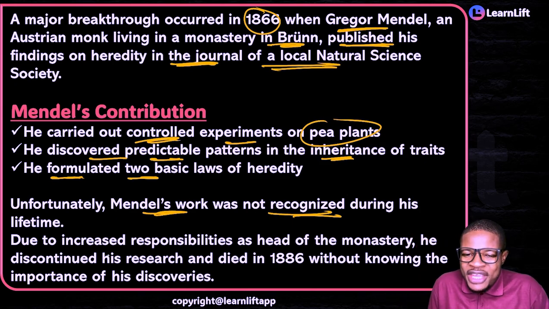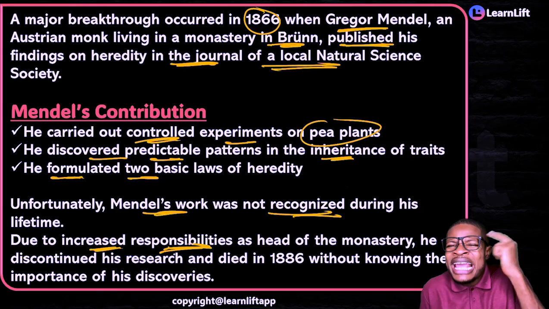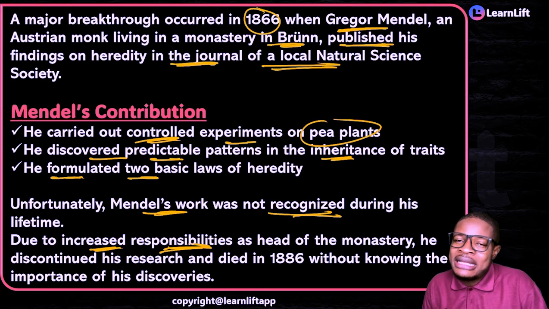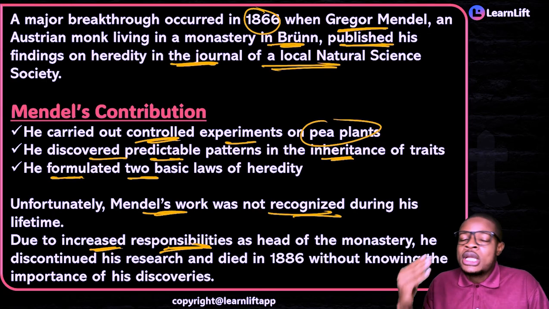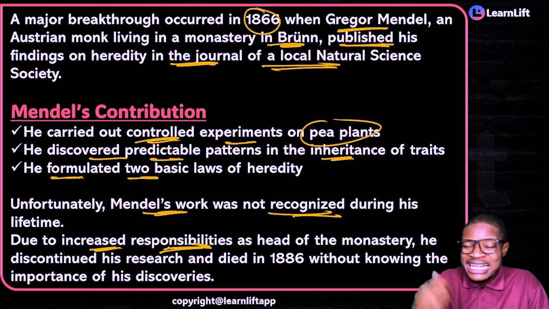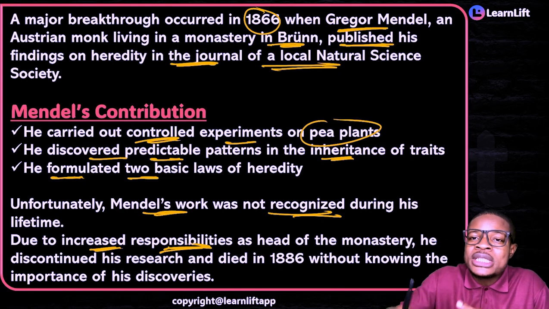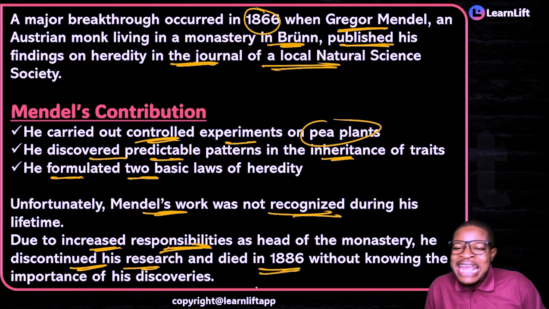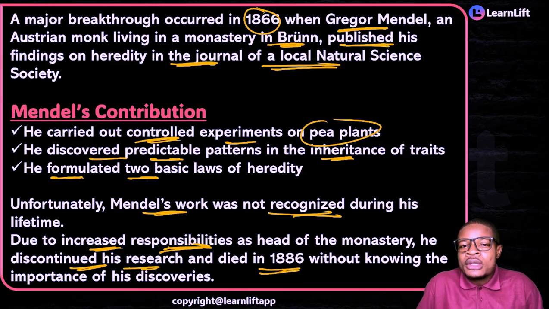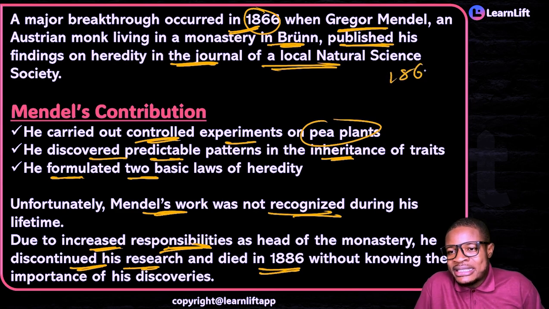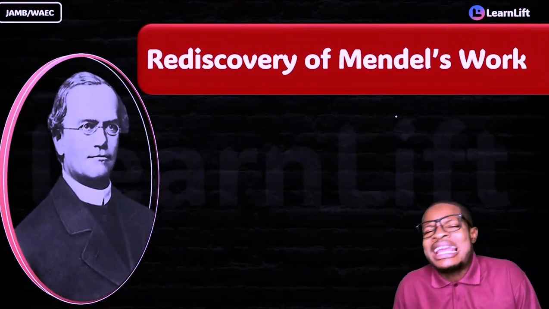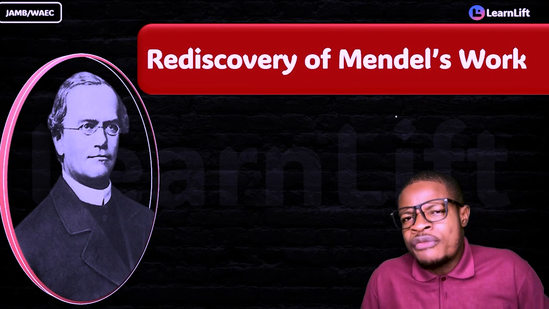Why? Because of increased responsibilities on his head. By then, he had become the head of the monastery, so he oversaw the entire monastery, and there were a lot of things for him to do. There were religious studies and religious activities for him to carry out. So he could not proceed with his scientific research. He discontinued his research and died in 1884. So you see, he carried out a major breakthrough in 1866, then almost 20 years later, he died without knowing the importance of his discovery. It was after he had died that we went back to rediscover Mendel's work.